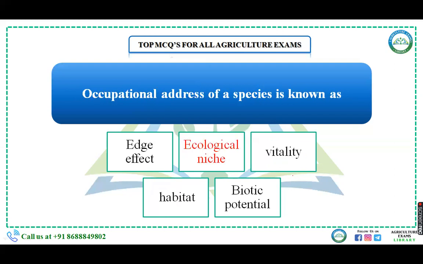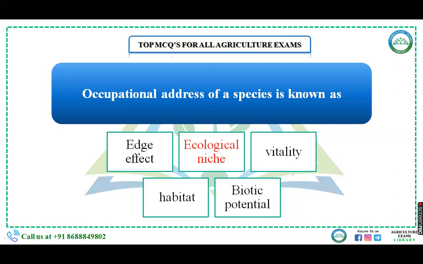The occupational address of a species is known as edge effect, ecological niche, vitality, habitat, or biotic potential. First, let's talk about the ecotone. It is the transition zone between two communities. Species which occur most abundantly and spend their time in the ecotone are known as edge species. The tendency to increase the variety and density of some organisms at the ecotone is known as edge effect.